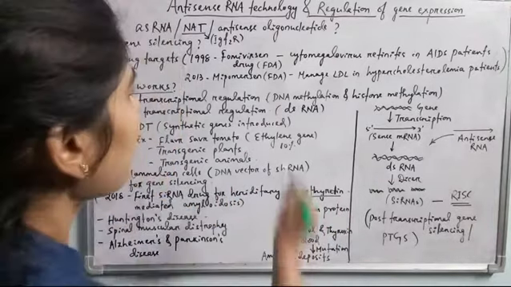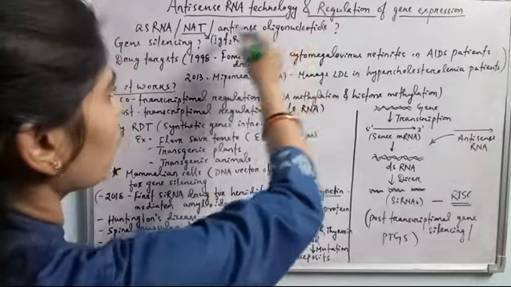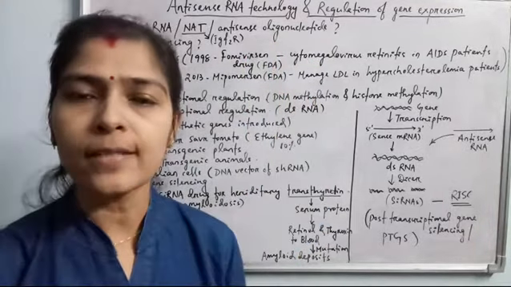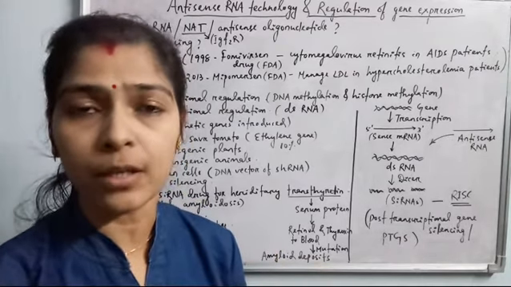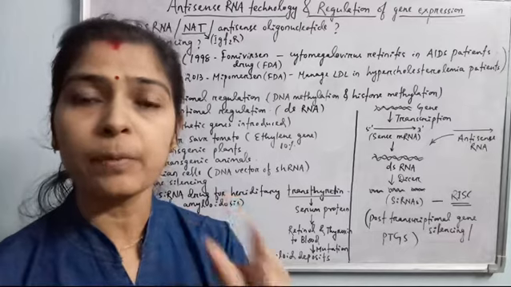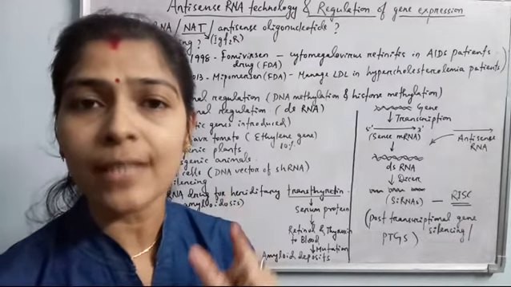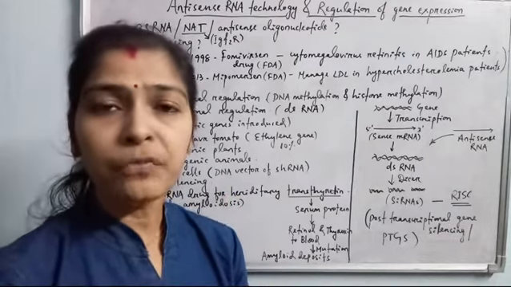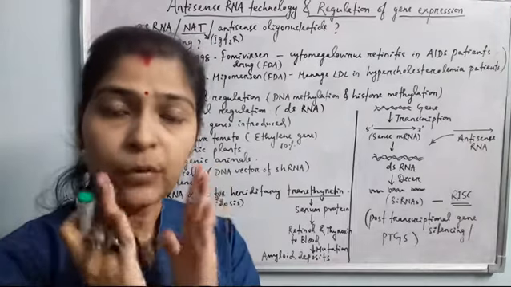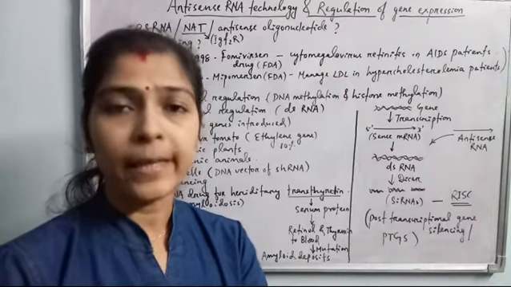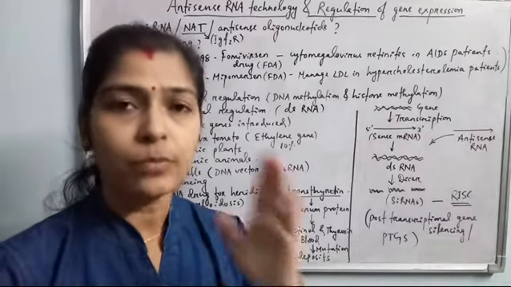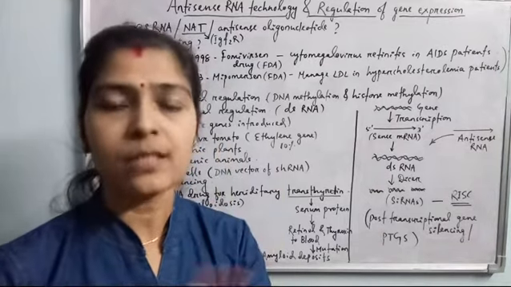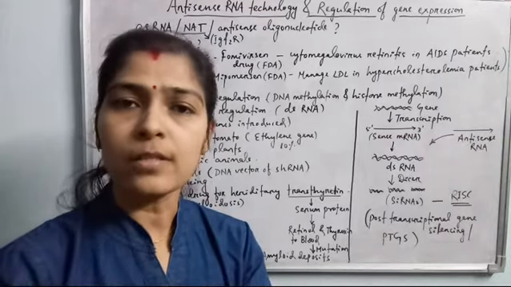Okay, and antisense oligonucleotides, what are these? These are synthetic single-stranded DNAs which are synthesized outside, in laboratory conditions, depending upon the sequence of a particular gene which needs to be silenced. So if we know the sequence of nucleotides of a particular gene, then that gene can be silenced. It is the functional part of the DNA.